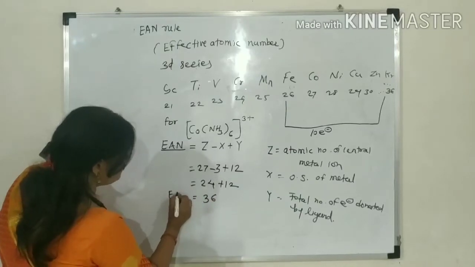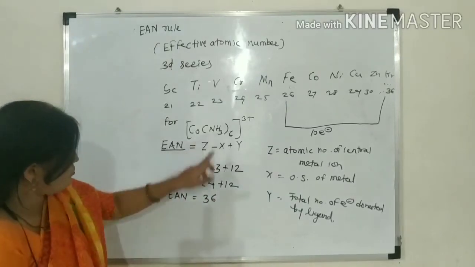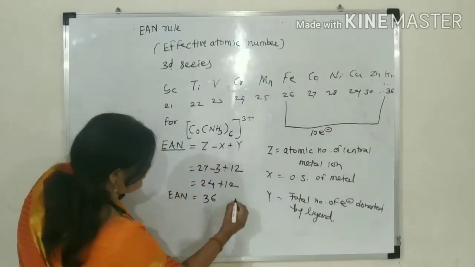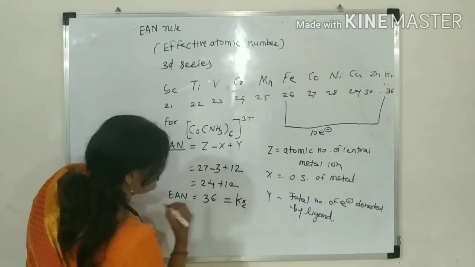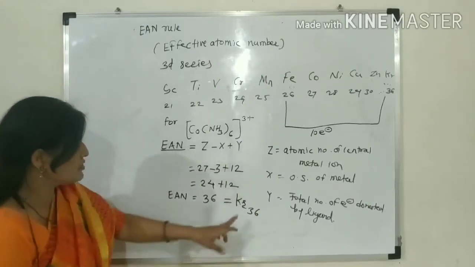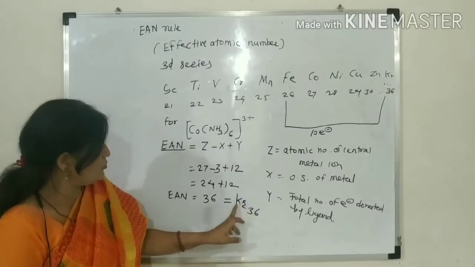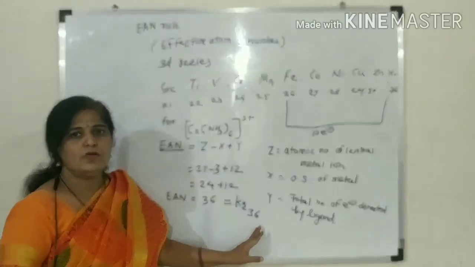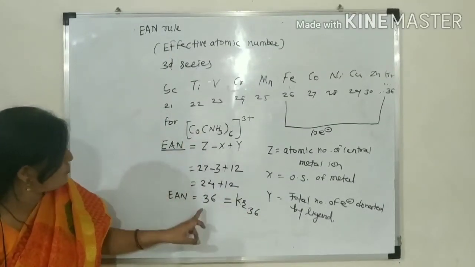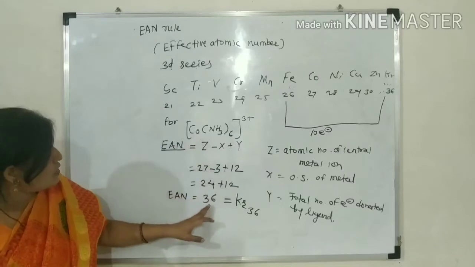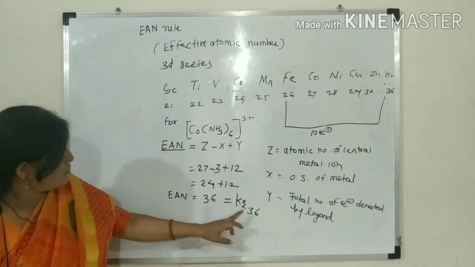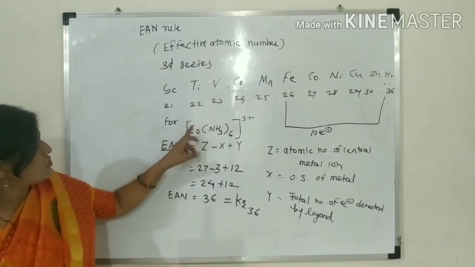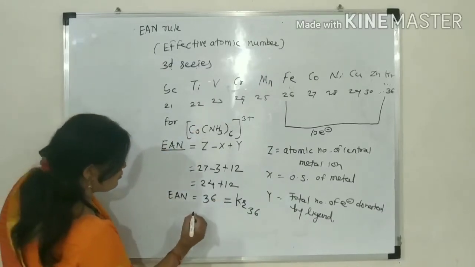The EAN value of this coordination complex is 36, which is equal to krypton 36. Krypton is stable. Why is it stable? Because it is a noble gas. And this coordination complex also attains the atomic number of krypton. Therefore, this coordination complex obeys the EAN rule.